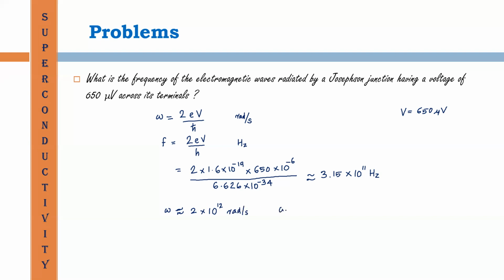It is obtained by omega equal to 2 pi into f. This also can be verified using this expression directly, 2 into E into V divided by H cross, where H cross is equal to H divided by 2 pi. Then that 2 pi will go to the numerator. Then this is the value 3.15 into 10 raised to 11 hertz.